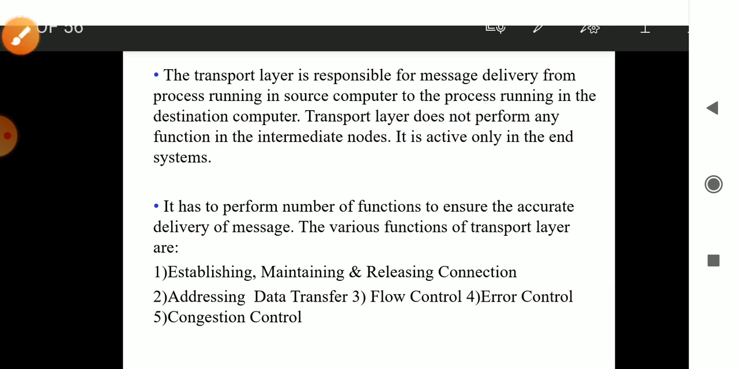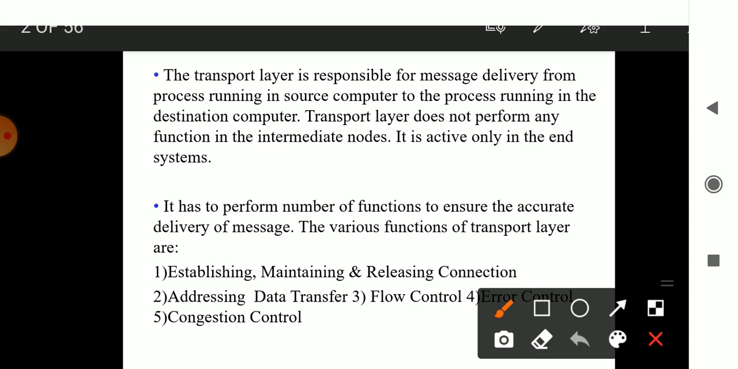Okay, the transport layer has various functions which are followed to deliver the information. To deliver the information, you need the establishment of a connection, maintaining the connection till the information reaches the destination, and when the information has reached, releasing the connection.